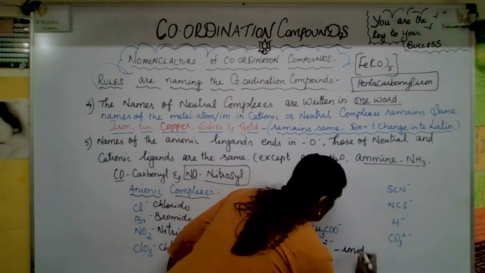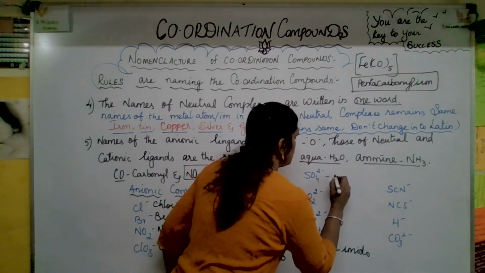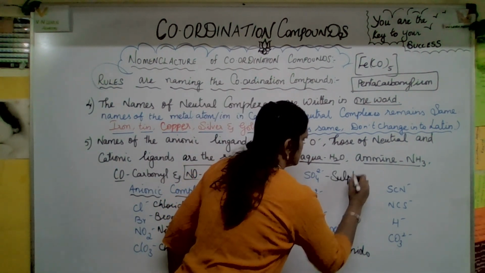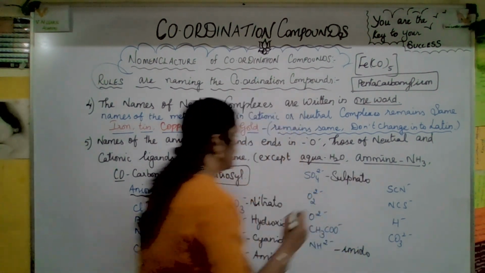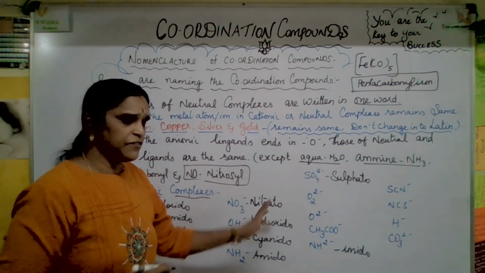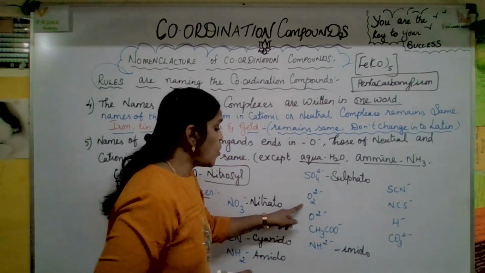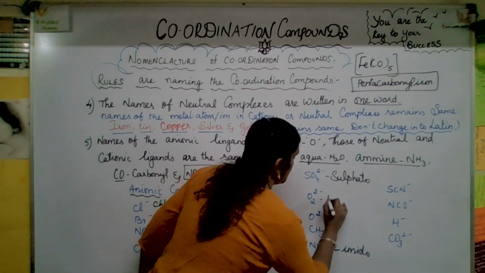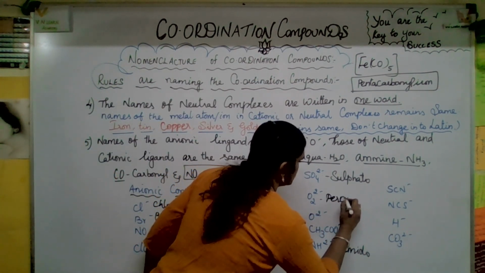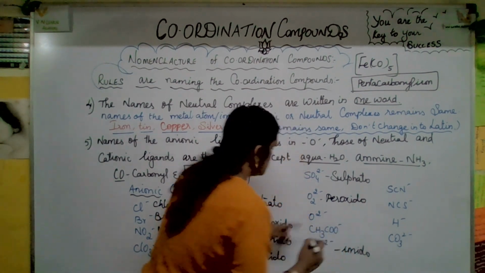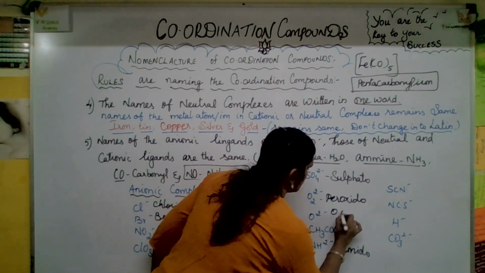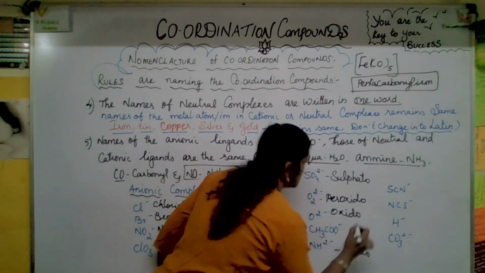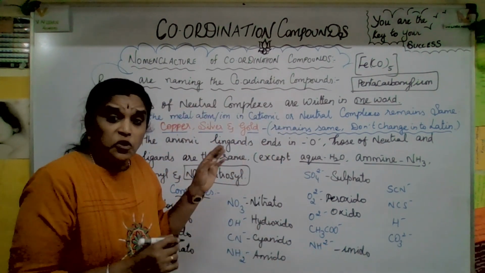Okay, now this is sulfato. See, SO4 2 minus is sulfate, sulfato. Then this O2 2 minus is peroxido. This O2 minus is oxido. See, simple, simple. You only should know the logic.